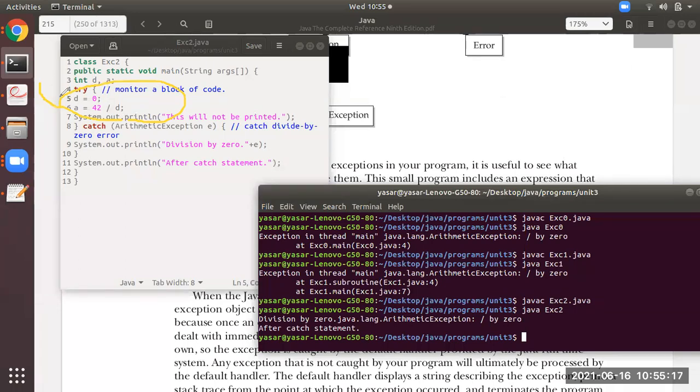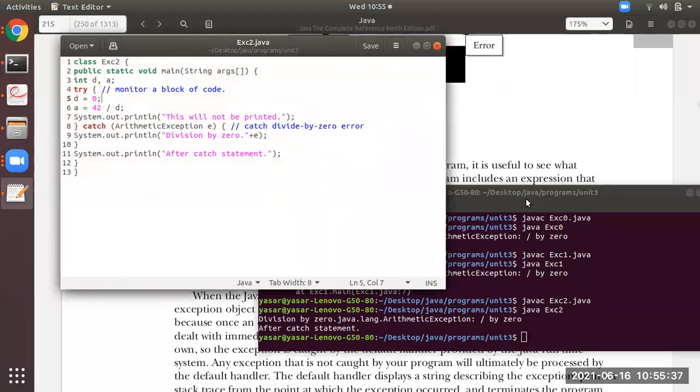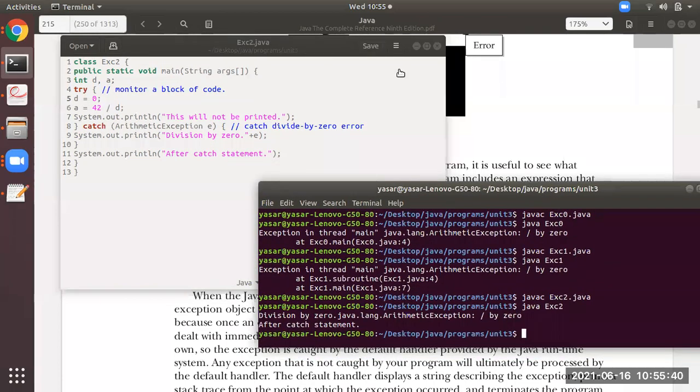If at any point there is an error, that will be thrown from there by skipping the lines, whatever is after that error. So from line number 6, it will go to the catch block. Inside the catch block, there is an arithmetic exception class. So you can observe this. This arithmetic exception is matched with this kind of an error. So this catch will catch it and it will print division by 0. Okay, students. And you see here, the string is this one. It is displayed over here till here.